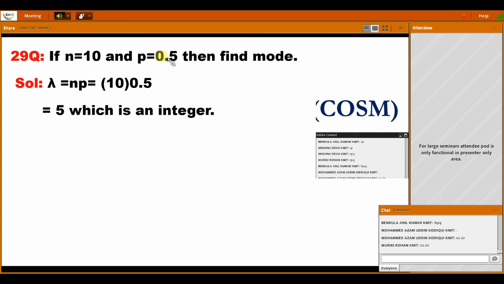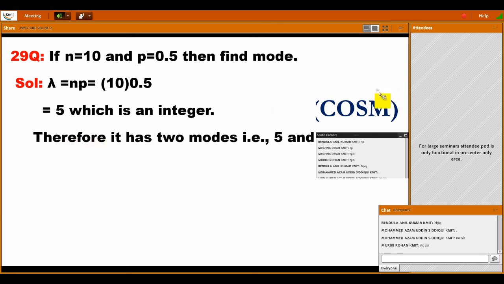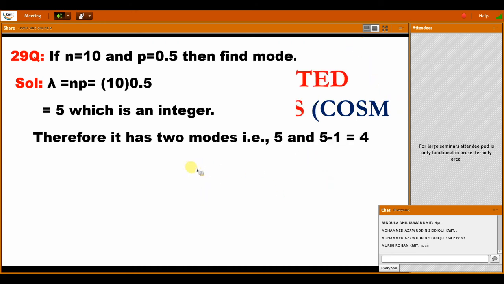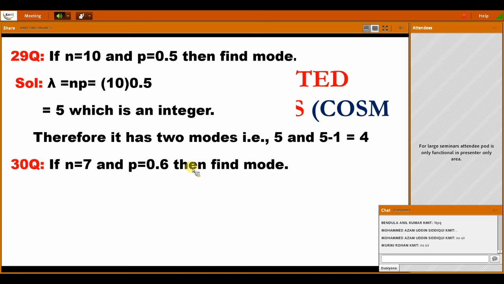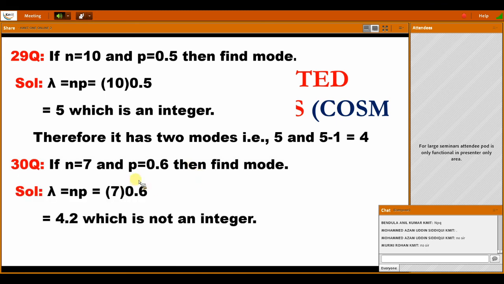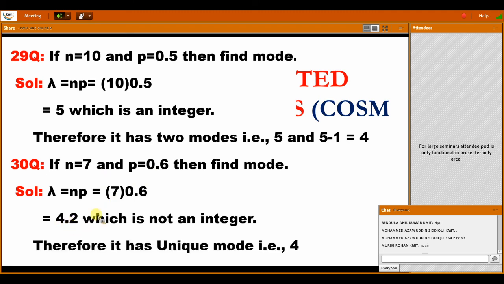Here are some problems. n and p are given. Find the mode. So lambda is equal to n into p. So that is 5, which is an integer. So 5 and 5 comma 5 minus 1, both are modes here. It is 5 and 5 minus 1, that is 4. Both are modes here. Another one: n is equal to 7, p is equal to this. Here lambda is 4.2. The integral part of 4.2 is 4.